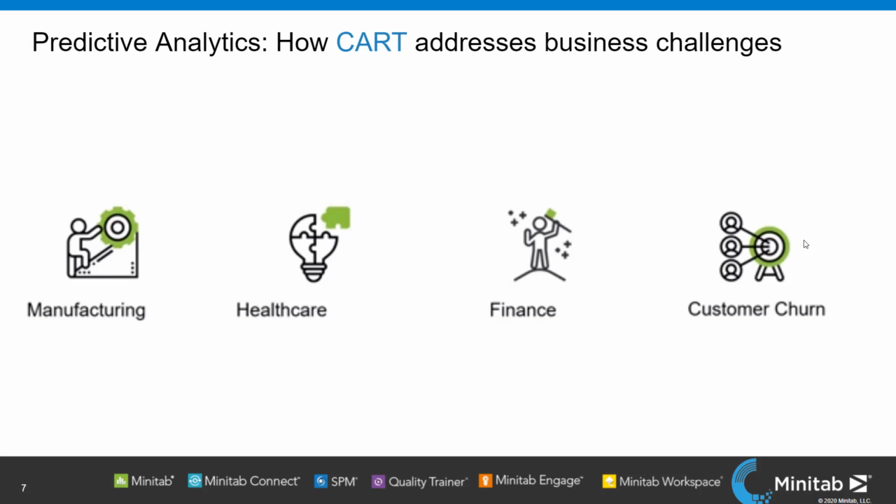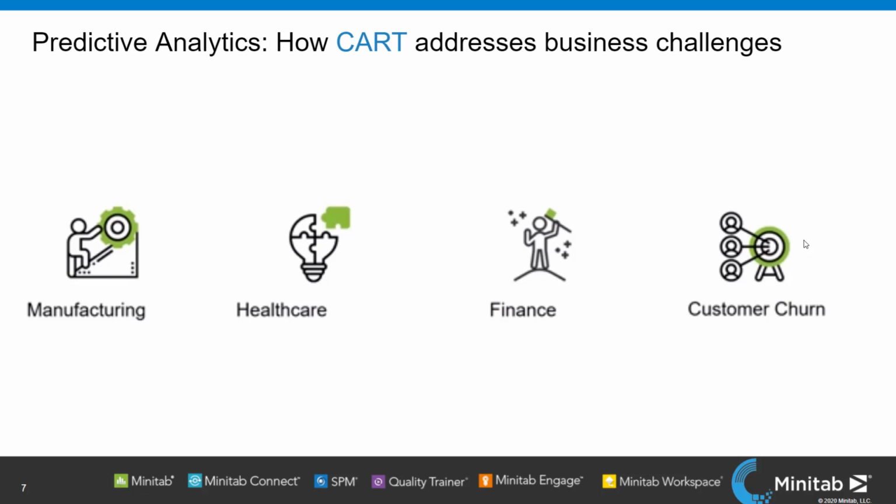I'll quickly go through what CART is and then give a brief recap of our previous webinar. So why do we use CART? CART provides insights for a wide range of applications like manufacturing, drug discovery, fraud detection, credit scoring, and churn detection.